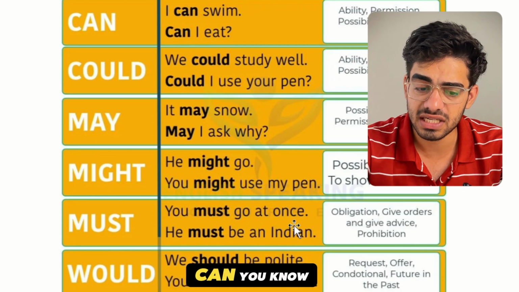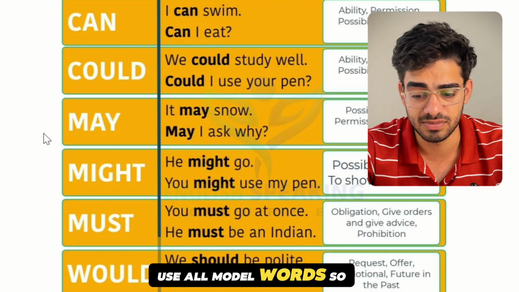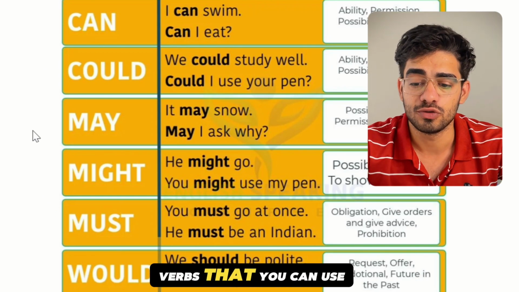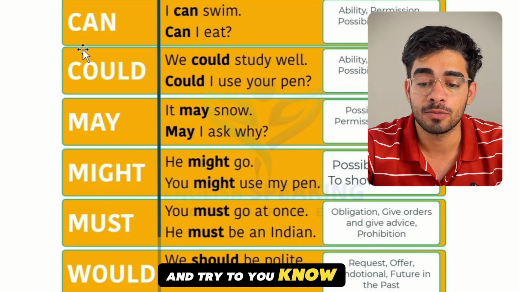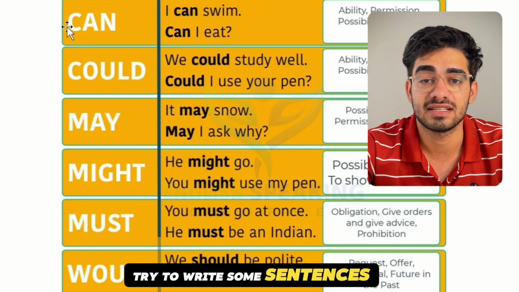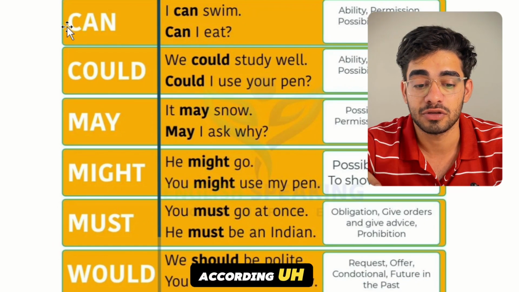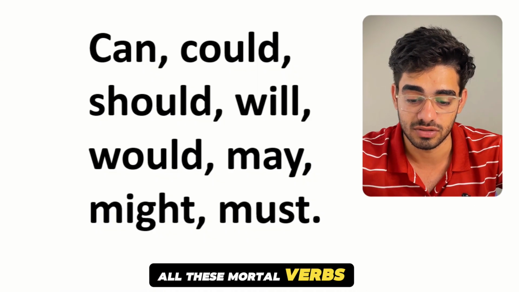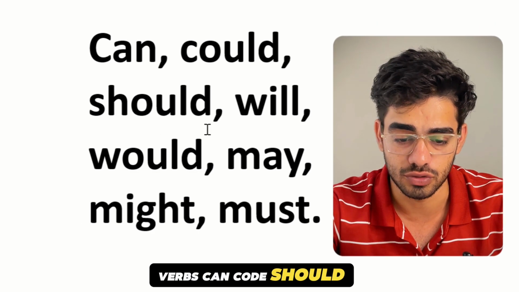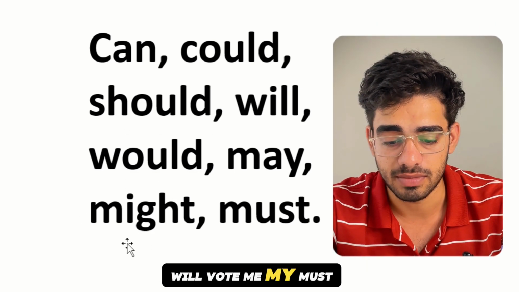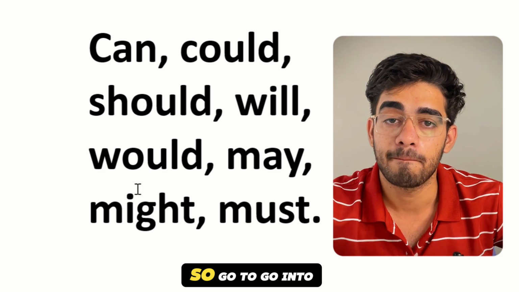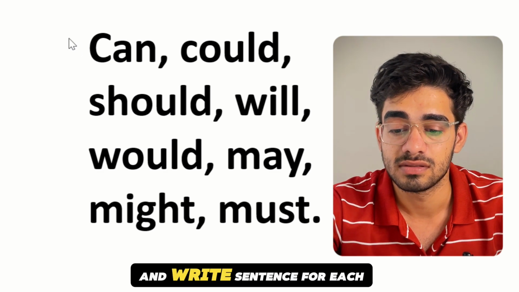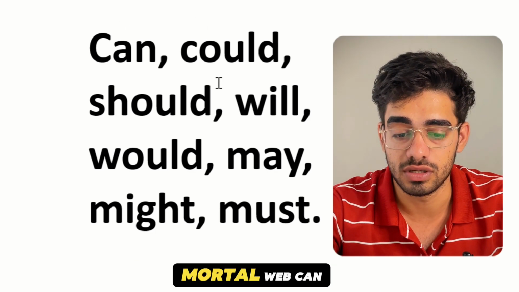So in this way we can use all modal verbs. So these are the basic modal verbs that you can use, and try to write some sentences with the help of all these modal verbs. These are all the modal verbs: can, could, should, will, would, may, might, must. Okay, so go into the comment box and write a sentence for each modal verb.